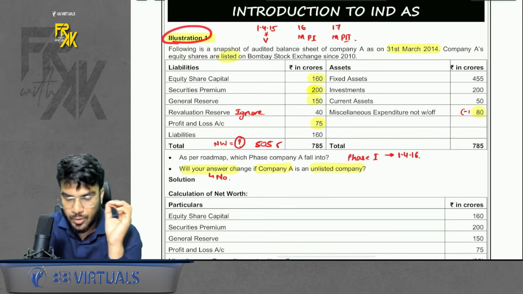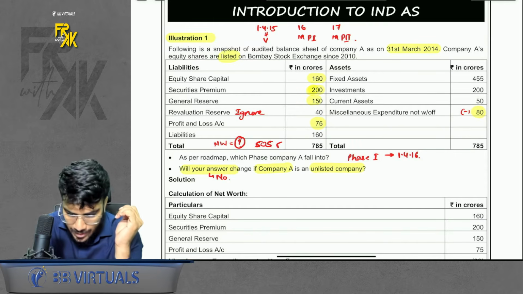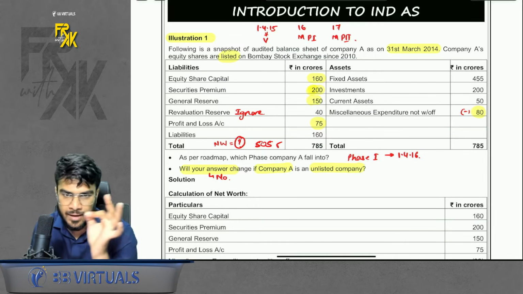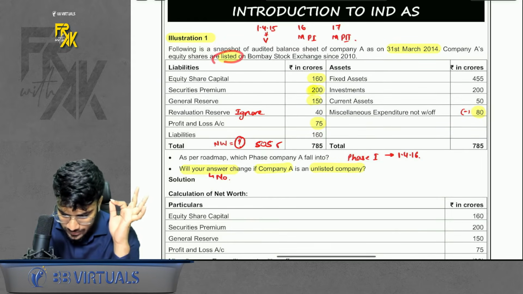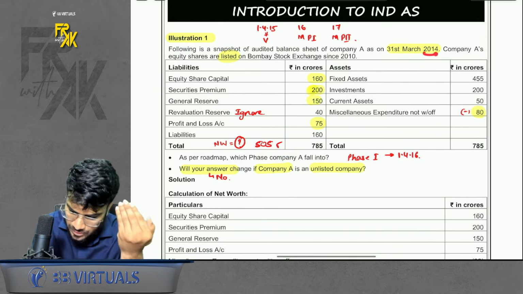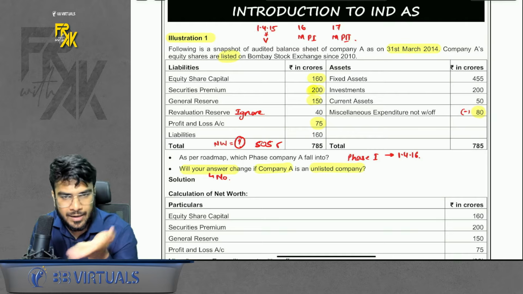The first question was related to net worth. They are saying that they are a listed company. We have to calculate the net worth and tell them under which phase they are falling. So it is listed, but net worth is 505. That means the net worth is exceeding 500. Net worth is of 31st March 14. So they are falling under phase 1.